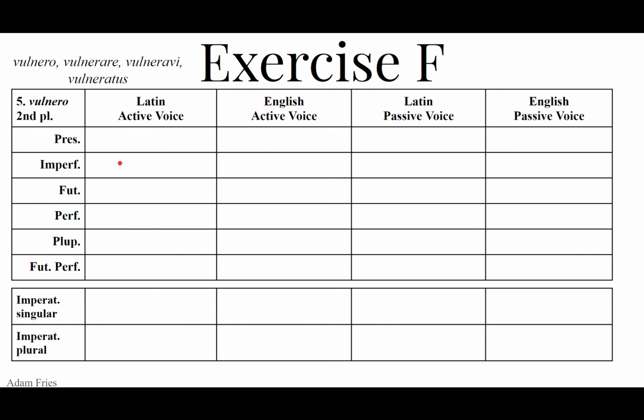The imperfect, vulnerabatis. Vulnerabatis. Ye were wounding. Ye used to wound. You did the wounding. It's the active voice. In the passive voice, vulnerabamini. Vulnerabamini. Ye were being wounded. The being is important, Ben. You kept on being wounded. Kept on happening. It was a habit.